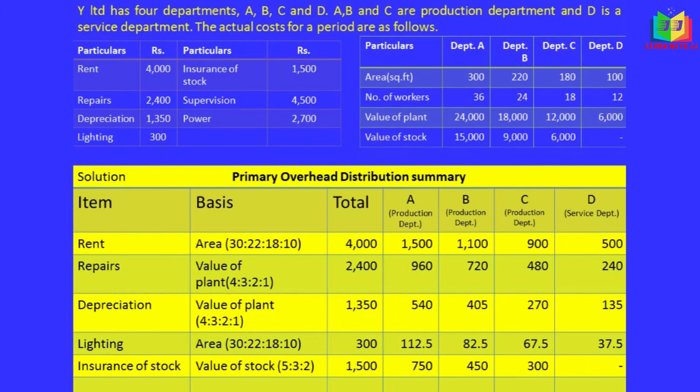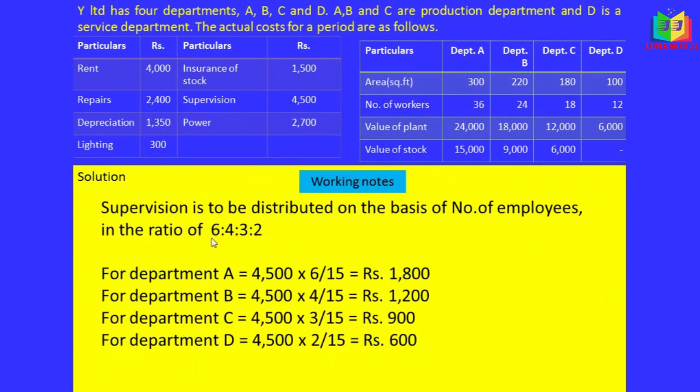And the next one is supervision. Supervision is normally based on the number of workers, right? We have to take the ratio of the number of workers. See, the number of workers ratio is 36 is to 24, 16 and 12. That is simplified: 6 is to 4 is to 3 is to 2.